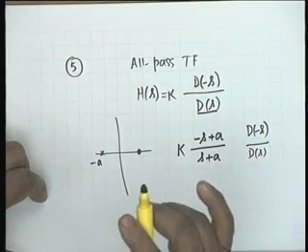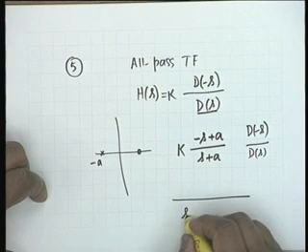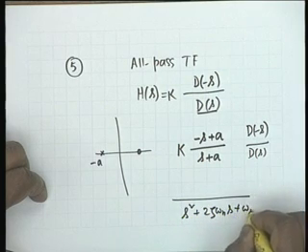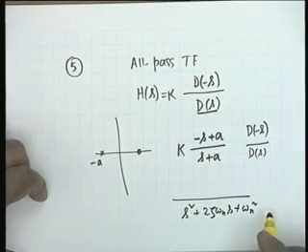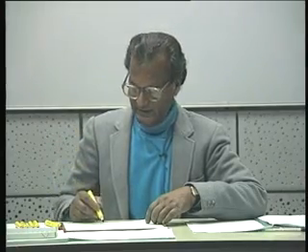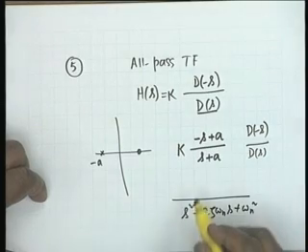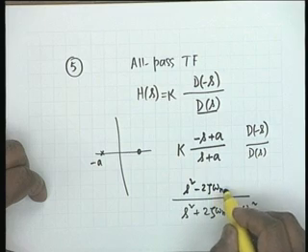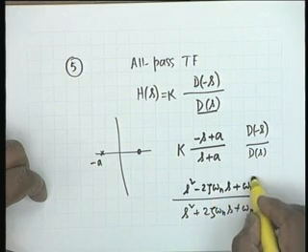It is the same story with regard to second order. Let us say s squared plus twice zeta omega n s plus omega n squared. If this is the denominator and it is an all pass function, then simply change s to minus s. So, this does not change, but this changes: minus twice zeta omega n s plus omega n squared.